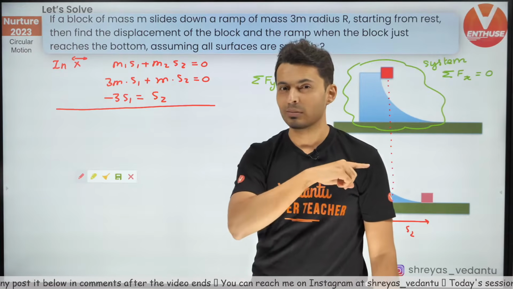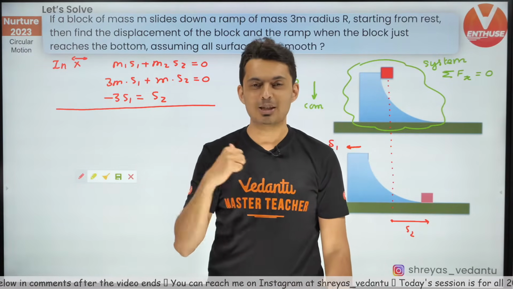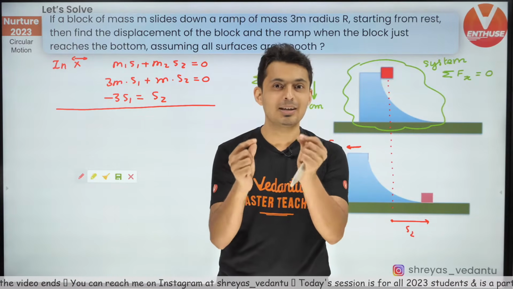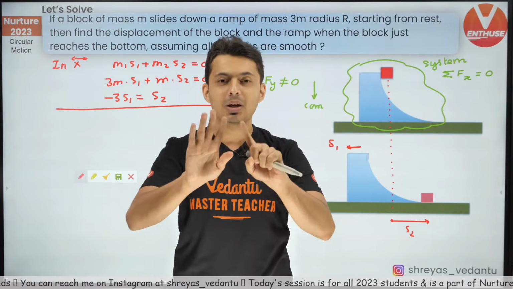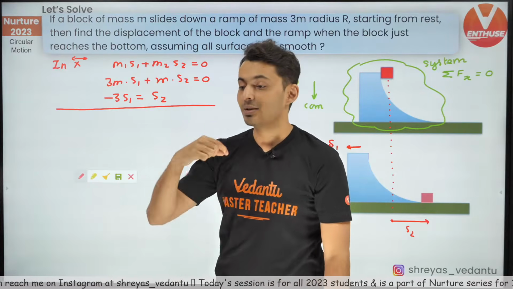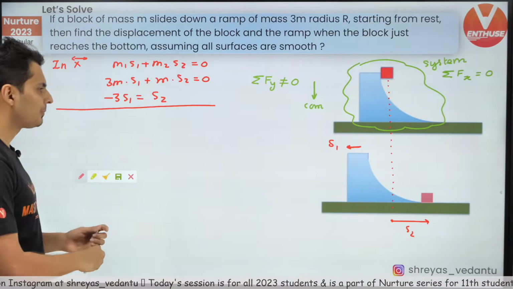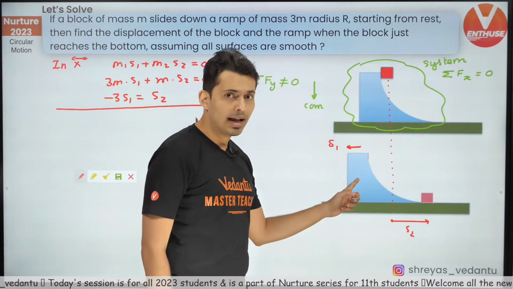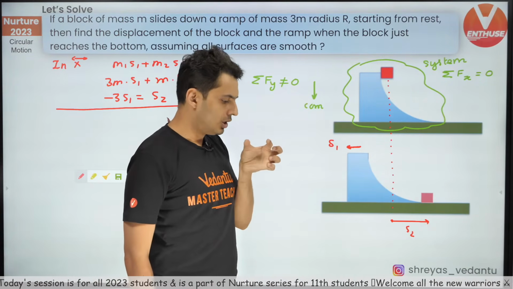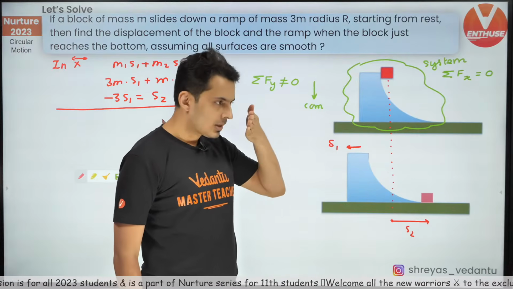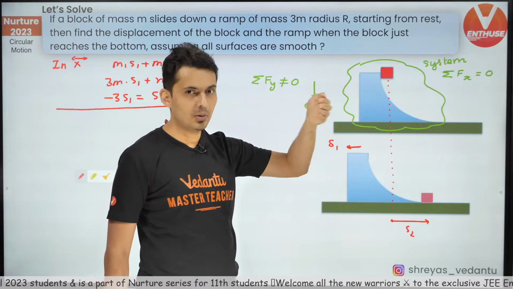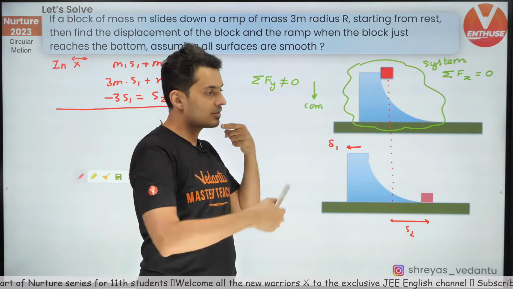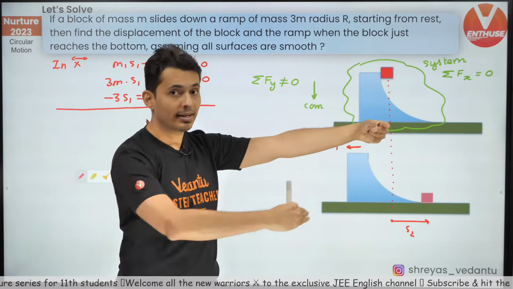I need one more. Just like the log problem which we just did before, you have to make use of relative motion. Without relative motion, you cannot eliminate both these variables. So let's use relative motion now. Think, how do you use relative motion? Sit on the ramp and just look at this block. You will see the block going like this. In x direction, observe carefully what has happened. As this block goes down, the block has displaced towards the right with respect to that ramp.